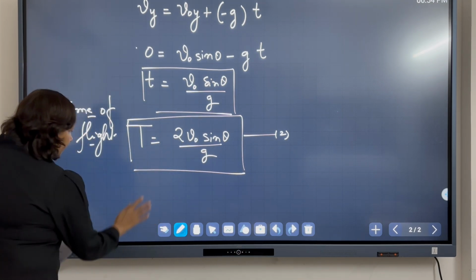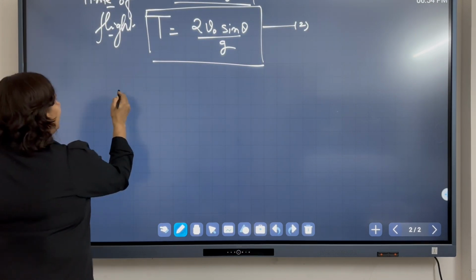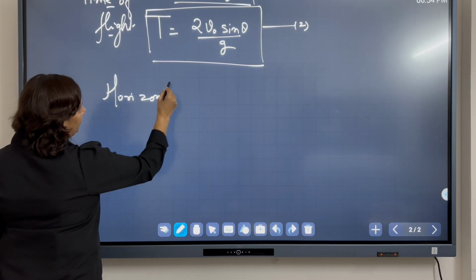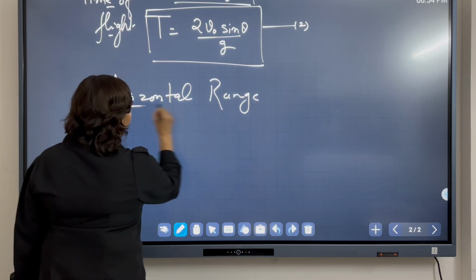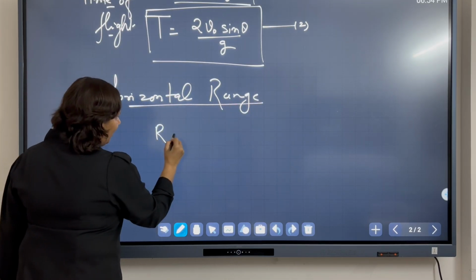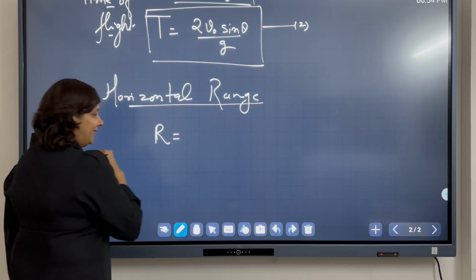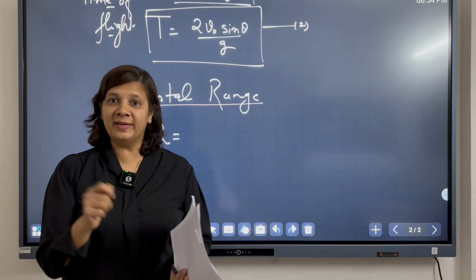And that we denote by R, the horizontal range. So R is equal to, now what is the kinematic equation in the horizontal direction to calculate the distance?